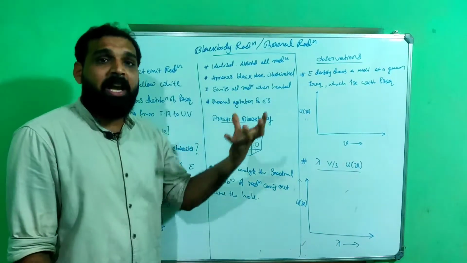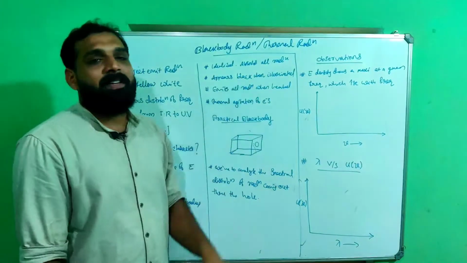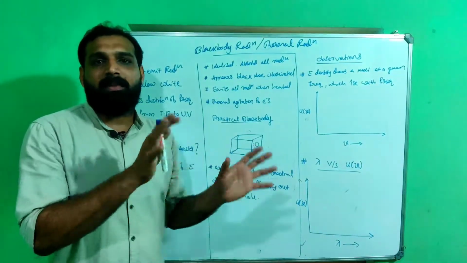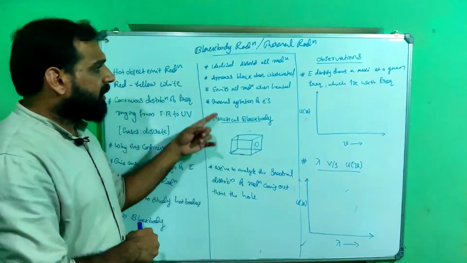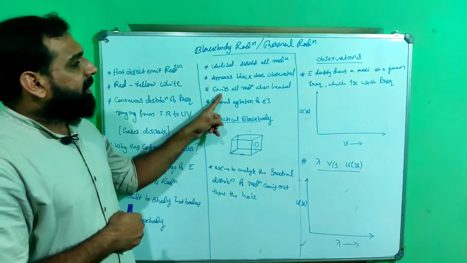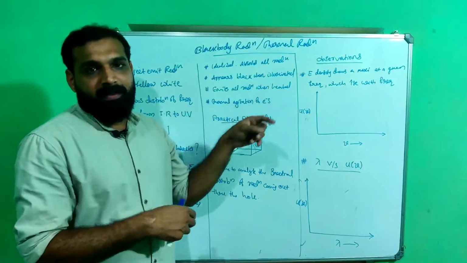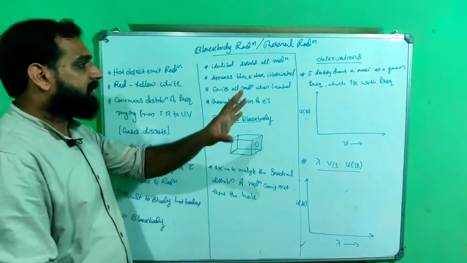An idealized black body absorbs all radiation, and it appears black when illuminated. If we shine some light on it, it will appear dark in color, because it is absorbing all radiation. Now, it emits all radiation when heated. When we heat that object, it will emit all radiations. That is the difference.